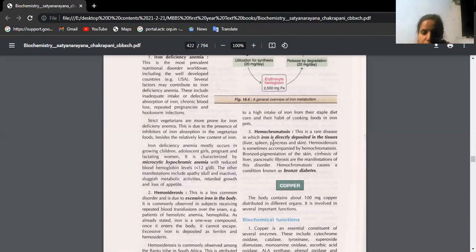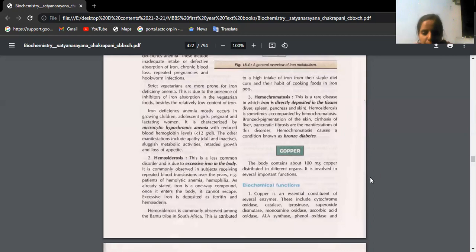Hemochromatosis. Iron is directly deposited in tissues like liver, spleen, pancreas, and skin. The skin also becomes black in color, pigmentation. You call it bronze pigmentation. Internal organs also and outside skin also, you will see full iron pigmentation. We call it bronze diabetes.